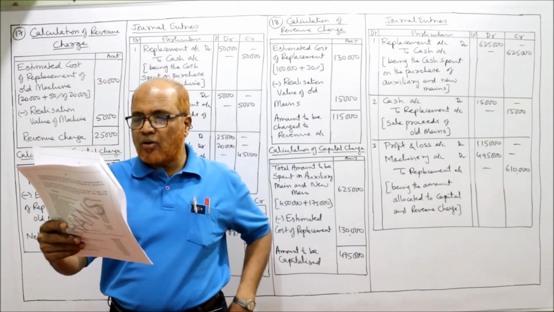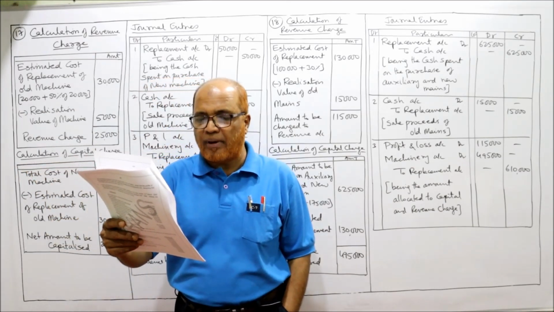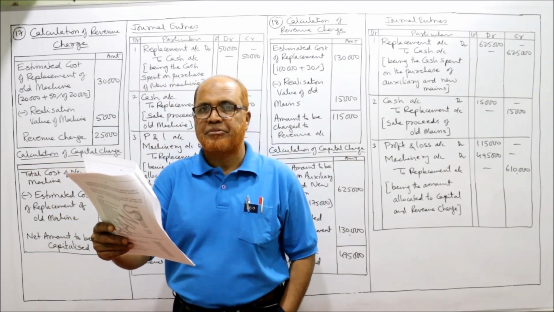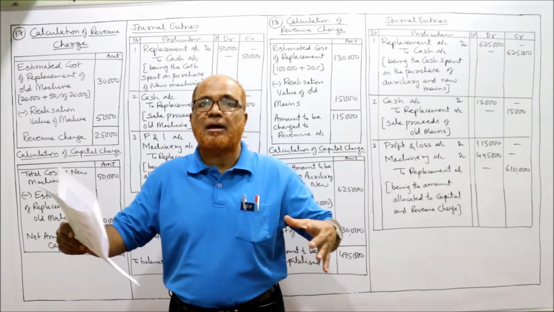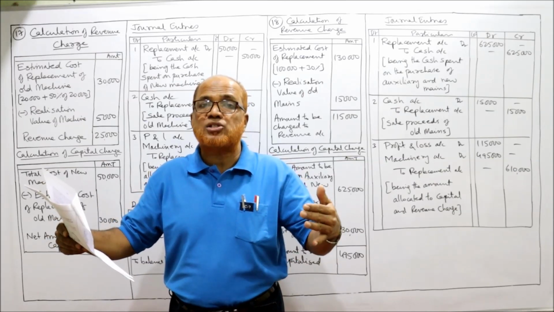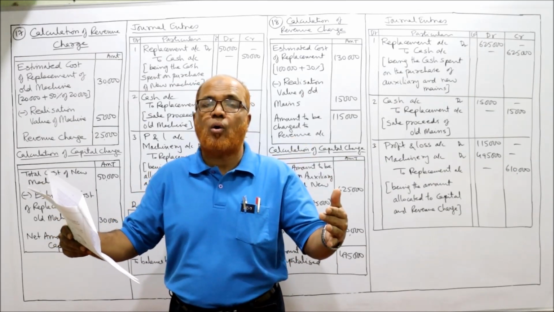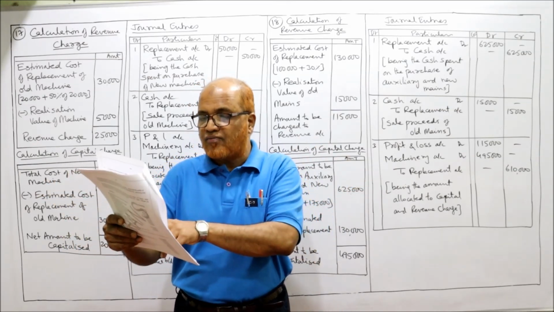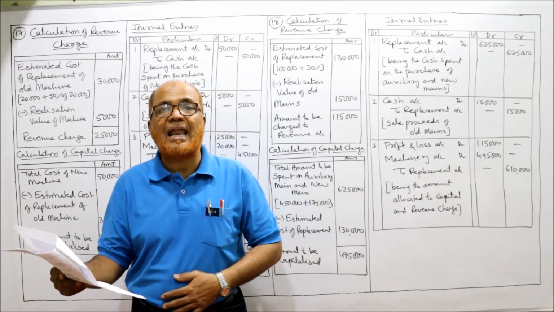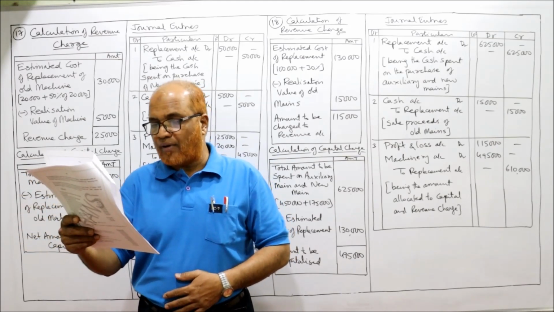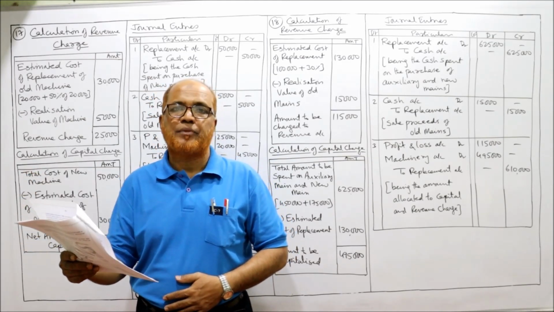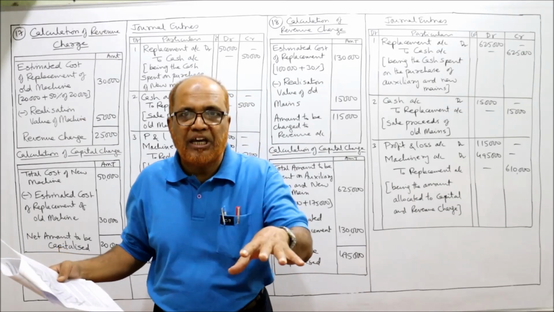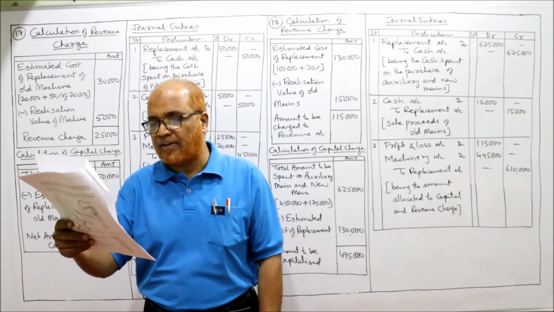The auxiliary main cost 4,50,000 and the new main cost 1,75,000. Now we are replacing with a bigger capacity. The total expenditure to be incurred now on auxiliary main and new main is 4,50,000 plus 1,75,000. So 6,25,000. The total expenditure to be incurred now is 6,25,000.